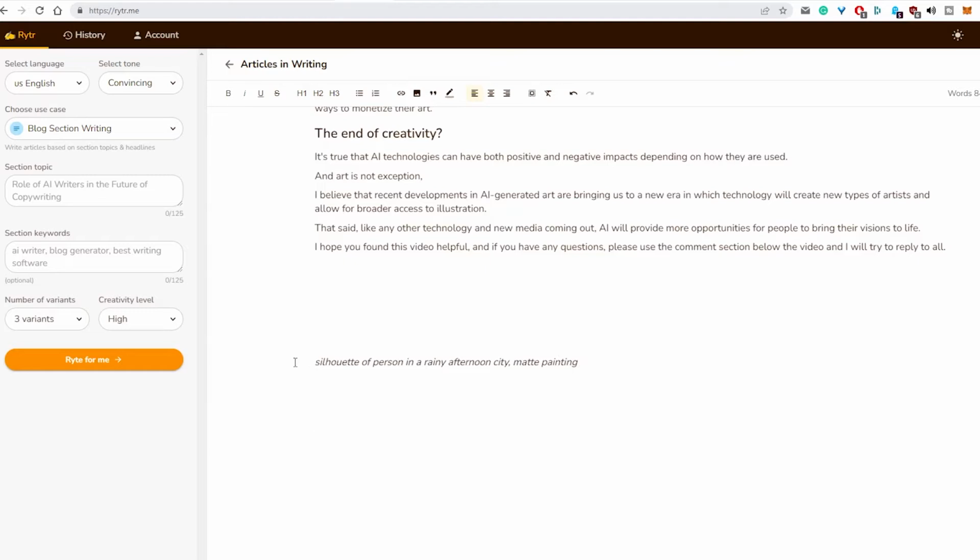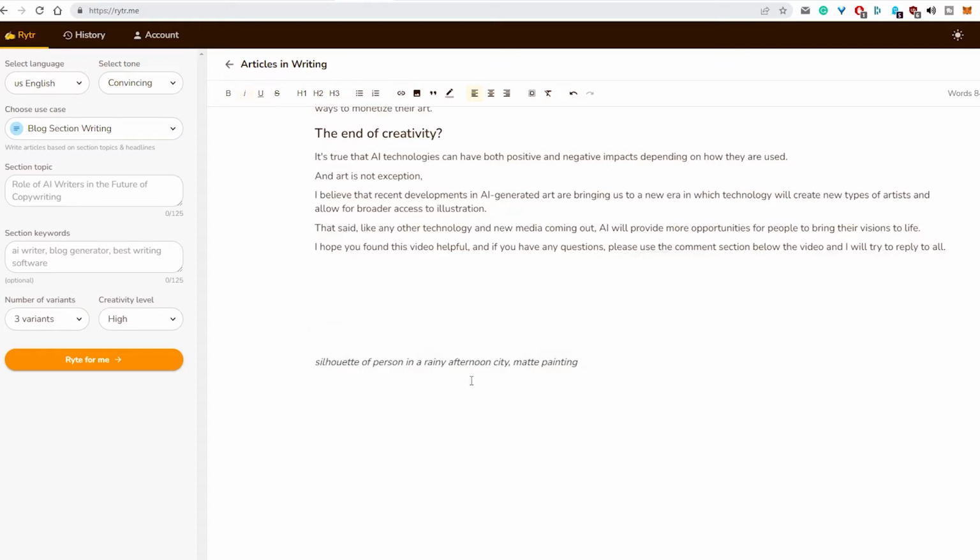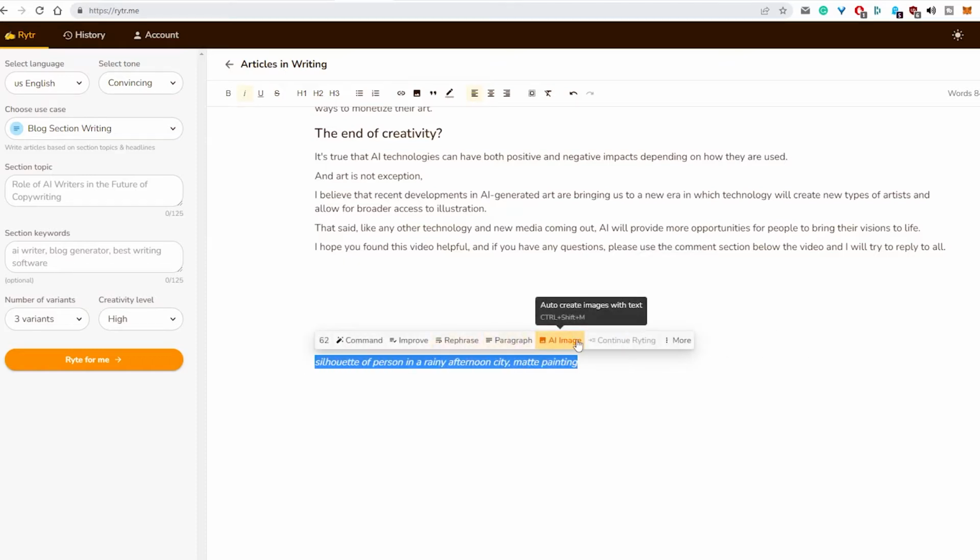When you create a sentence in Rytr's interface, you can highlight it to access a few magic commands that help you improve the text. There are a few useful features here, but now they have included an AI image generator in this menu bar. Let's test it. For example, I will use this sentence. After I highlight the prompt and click on the AI image generator, it takes a few seconds and gives me one image. And I think the result is quite decent.